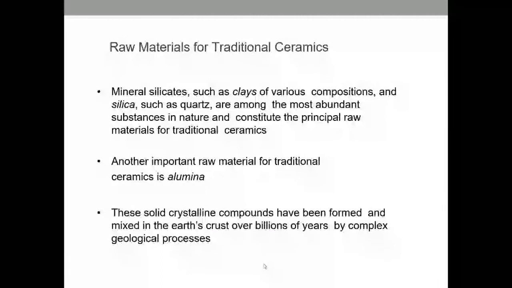Another raw material used is alumina, Al2O3, also an abundant substance in nature. So these are the two raw materials, silica and alumina.